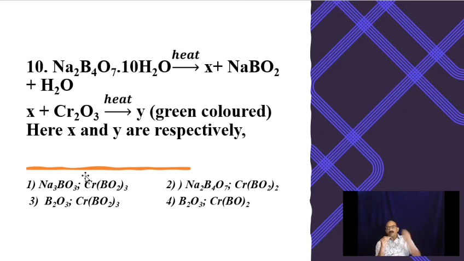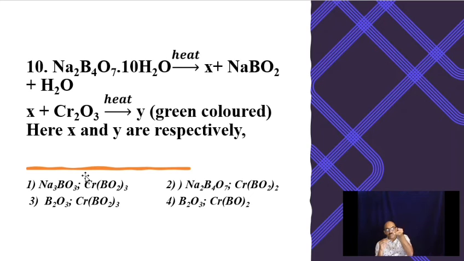You take a smooth platinum wire, clean it, make a loop at the tip, and show it in the clean blue Bunsen flame. It will show different colors due to various changes, and at a particular instance it ceases to show any more color. Then you take some borax crystals in that loop.